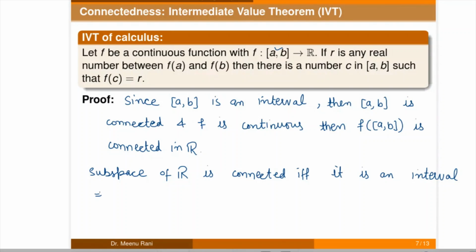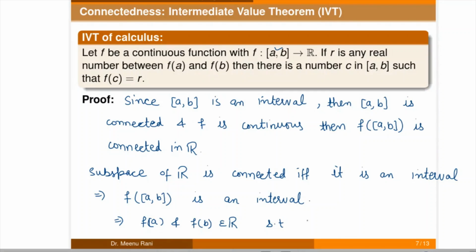So which implies f of [a, b] is an interval. So which implies that f of a and f of b both are real numbers such that f of a is less than f of b, because it is an interval, so we can write it here.